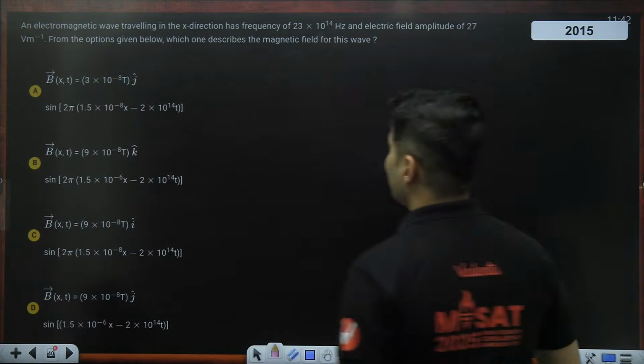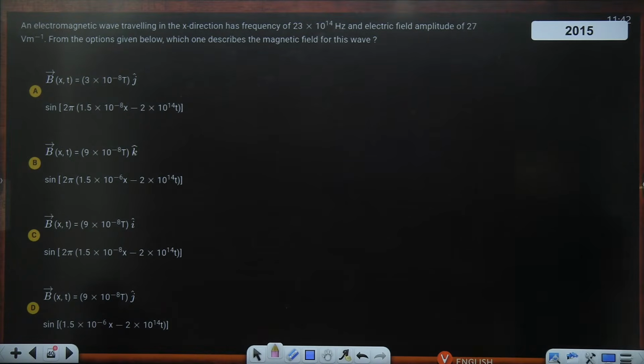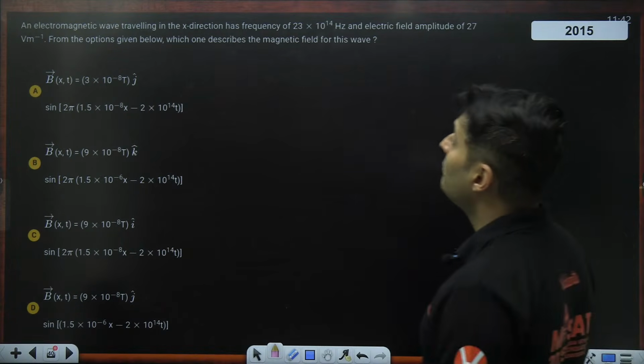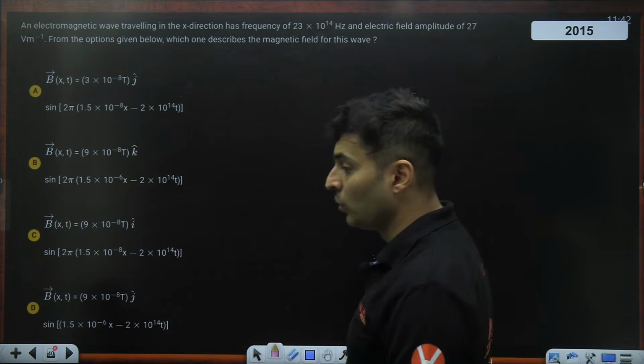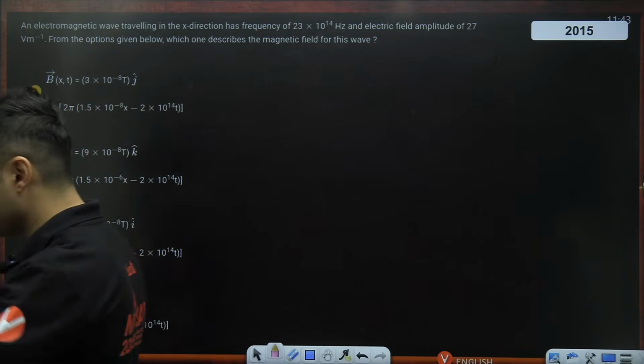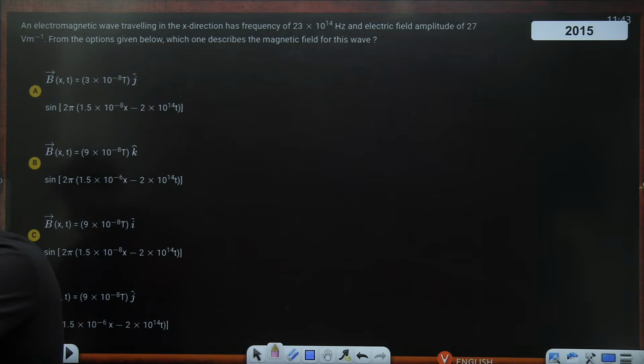Now, moving on to the next question. Electromagnetic wave in x direction has some frequency, amplitude. From the options given below, which is the correct one for the magnetic field? Oh my God. Yeah, now this is going to take some time. Are you ready for it, guys?